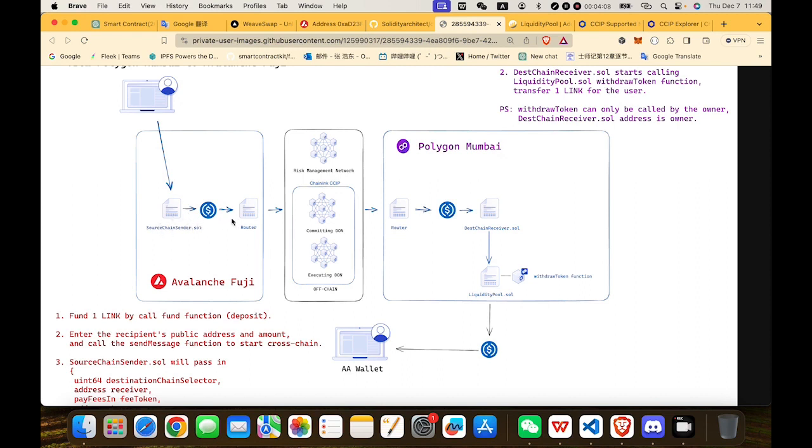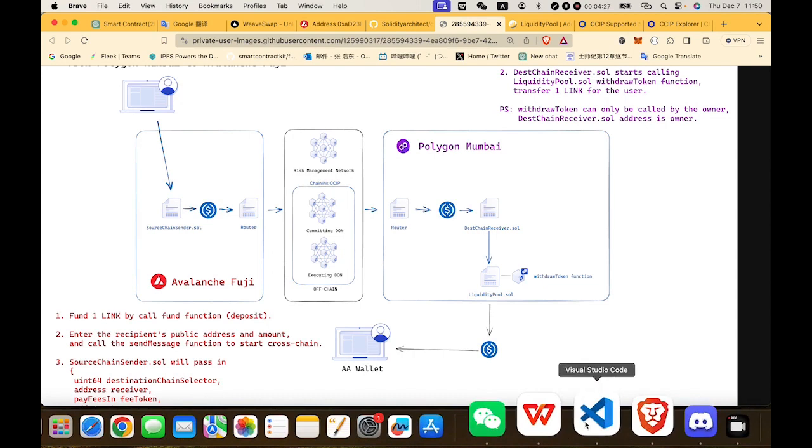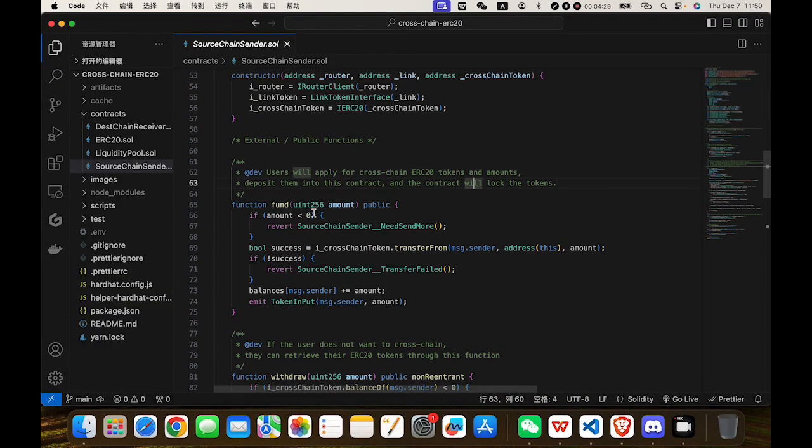This contract will send the data to the receiver contract on this chain. The receiver contract will call withdraw token in the liquidity pool contract, and the liquidity pool contract will send one USDC to Alice, right?